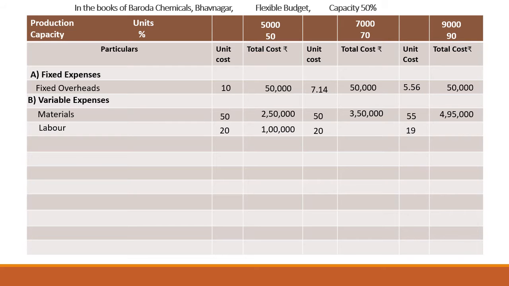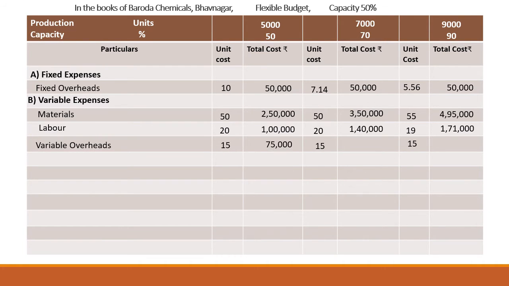So now we have to multiply it by units. In case of 50% capacity, 5,000 into 20, 1 lakh. For 7,000, 7,000 into 20, 1,40,000. And for 9,000 units, 9,000 into 19, that is 1,71,000. Thereafter, there are certain variable overheads which are given.